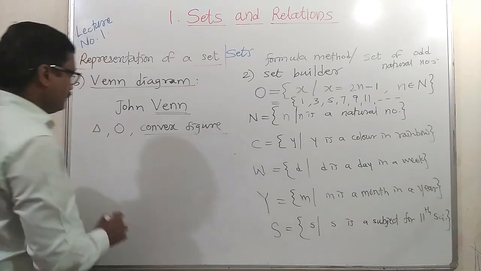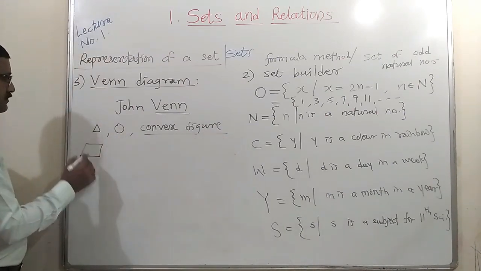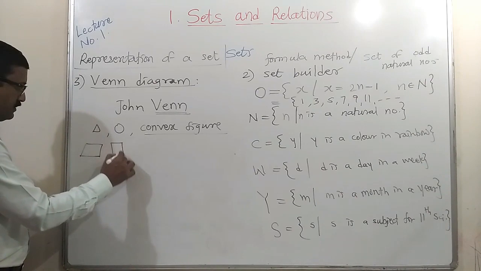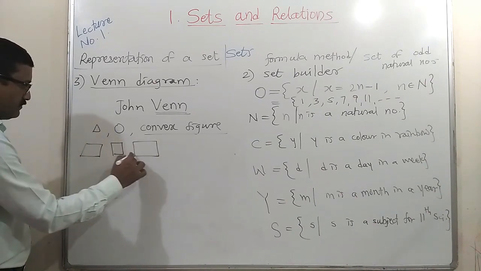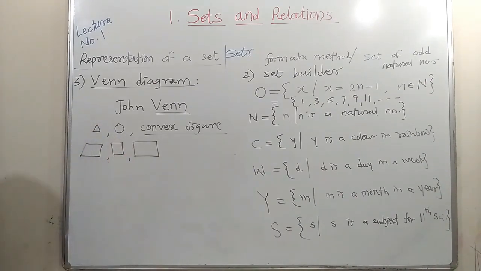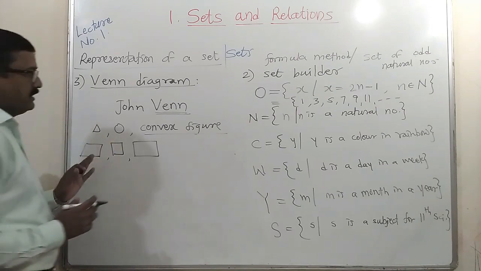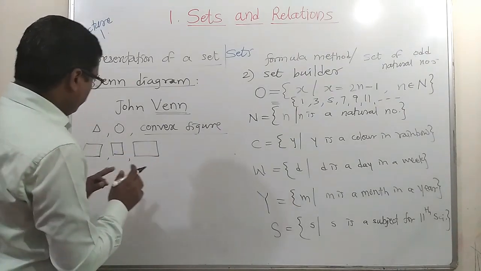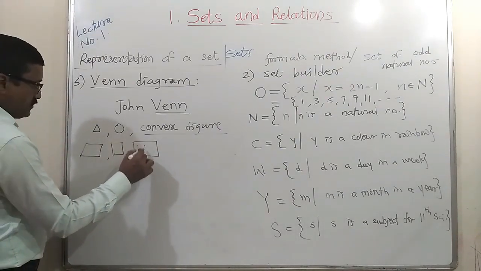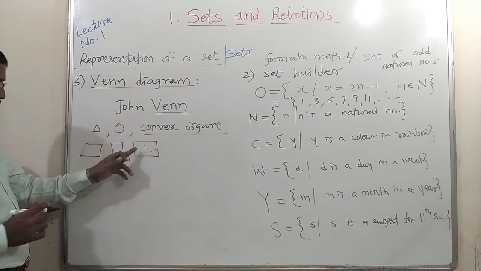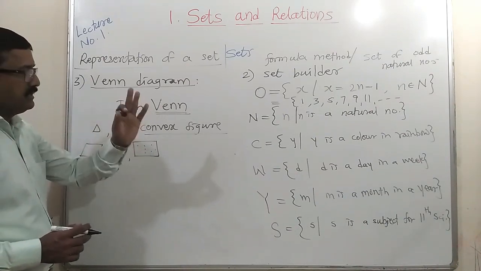We can also use a parallelogram, square or rectangle. We can use any one of these figures, and we denote the points in this closed figure, and each point represents one element of that set.